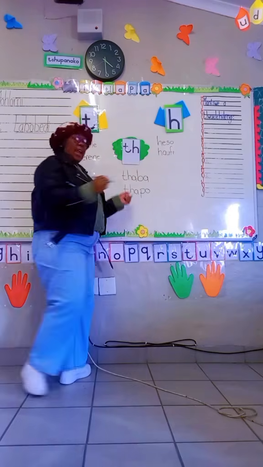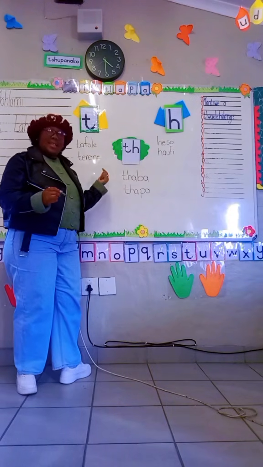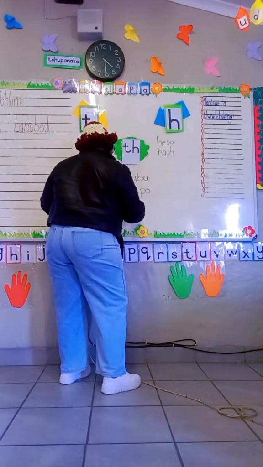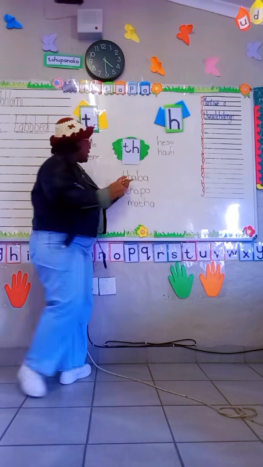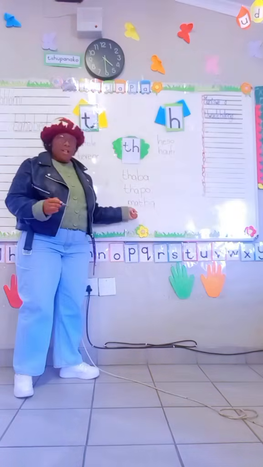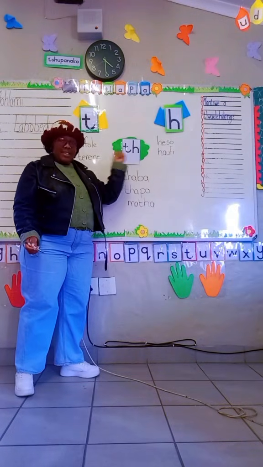And another example, mata. These are examples of words that have the T sound.